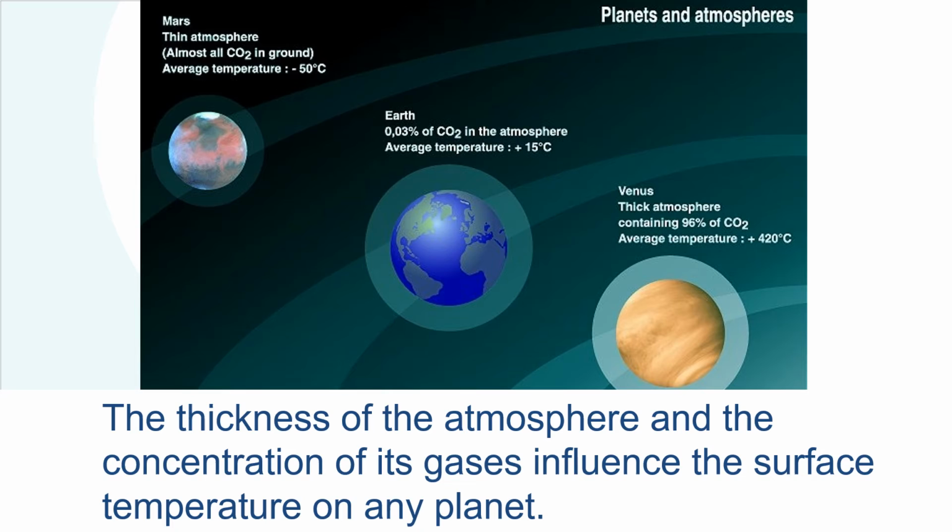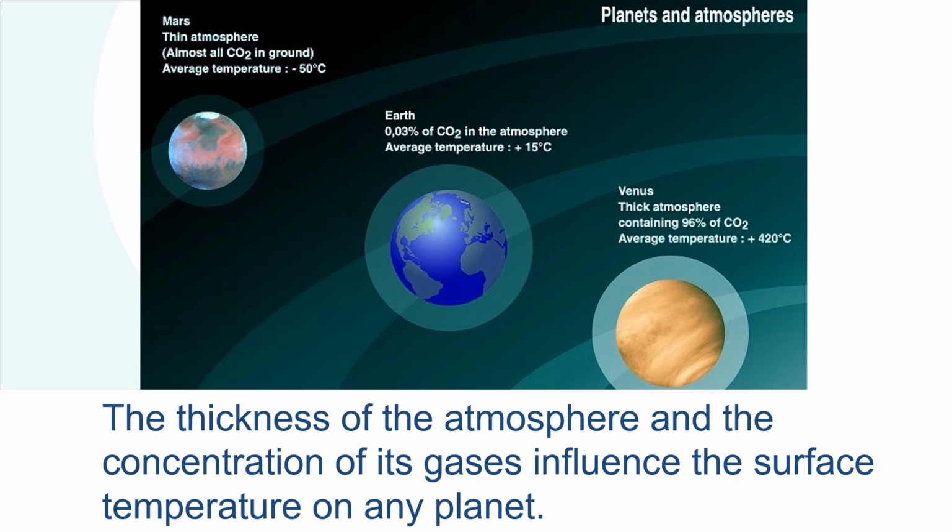So the temperature of any planet depends on the thickness or thinness of the atmosphere of that planet. Okay, so Mars's atmospheric layer is very, very thin, and that is why it is very cold there. It's -50 Celsius, whereas on earth it's +15 Celsius on average temperature.